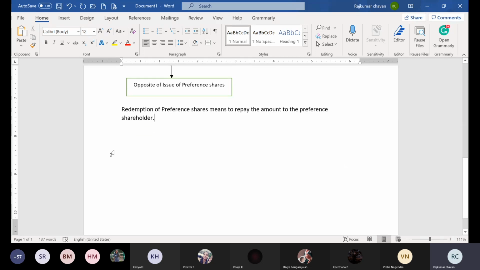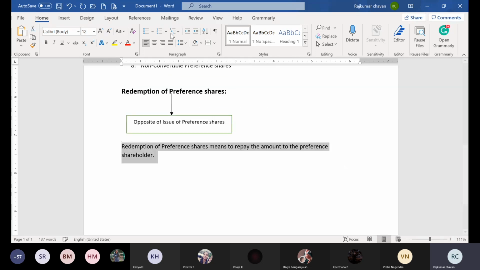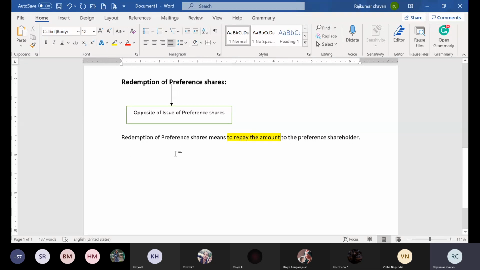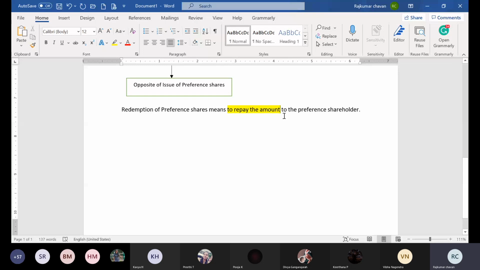Remember always, redemption of preference share means to repay the amount to the preference shareholders. Repay means repayment. The company initially took money from preference shareholders, so now they have to repay that amount. That is called redemption. Redemption means to repay the amount to the preference shareholders.